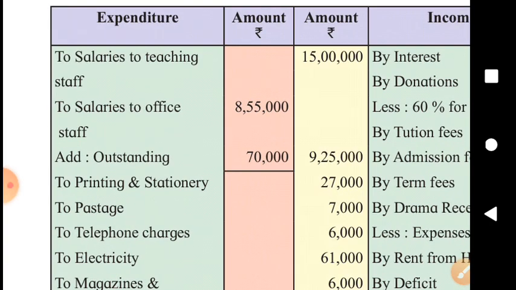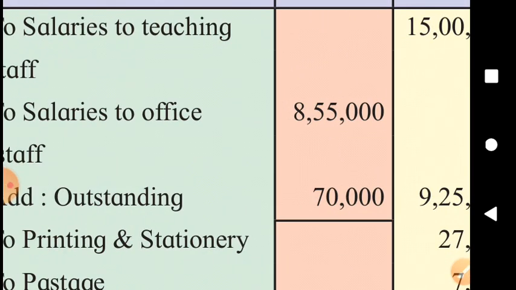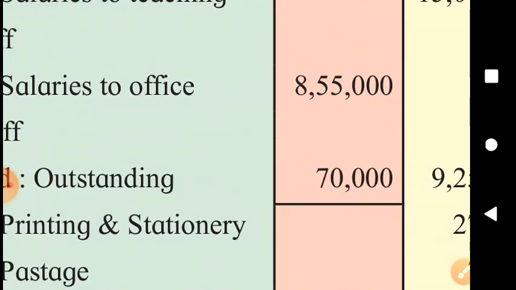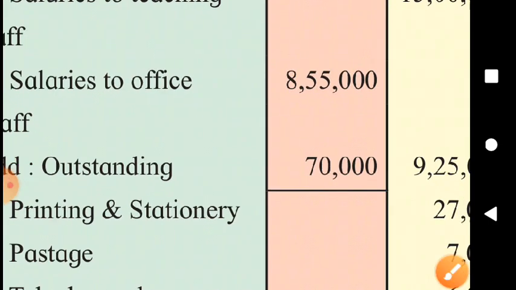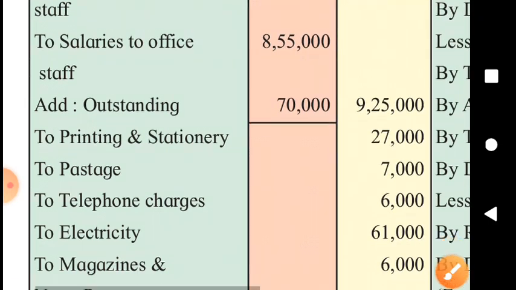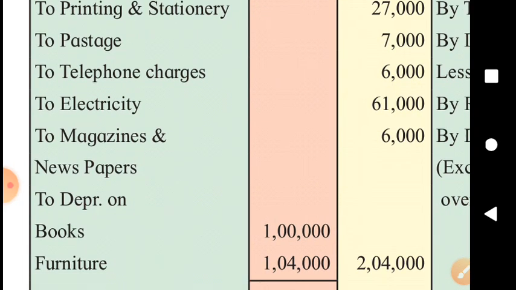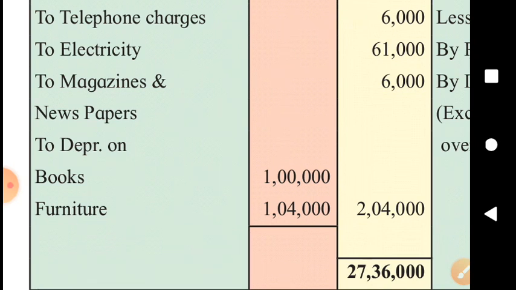Salaries to teaching staff, expenses, then salaries to office staff. Salaries paid 8,55,000 during the year, and the adjustment says that 70,000 are yet to be paid, and therefore this is outstanding salary. It will be added to the salary, that is why it is added here, and this outstanding salary will be shown on the liability side. You know that. Printing, postage, telephone charges, electricity, magazines and newspapers, expenses, no doubt.